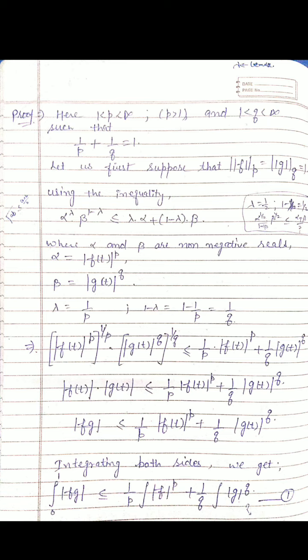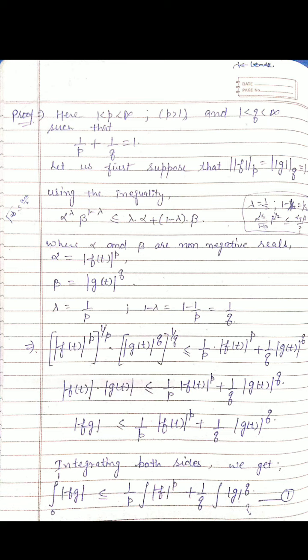So lambda is 1 by p. So what is 1 minus lambda? It is 1 minus 1 by p, that is 1 by q. So when we compute |f(t)|^p raised to power 1 by p into |g(t)|^q raised to power 1 by q, what do we get?